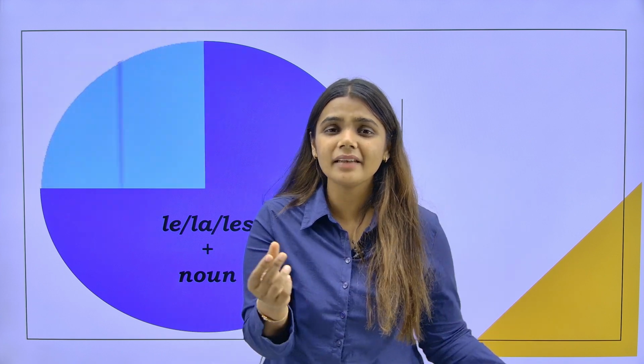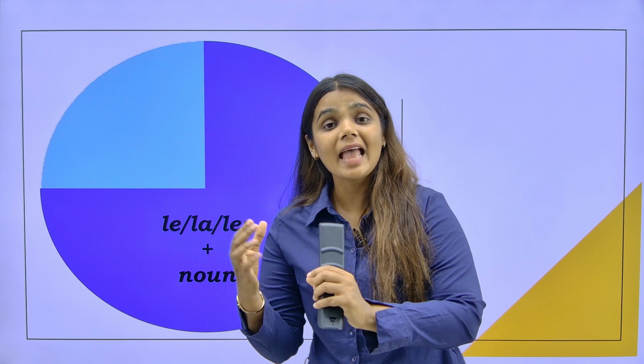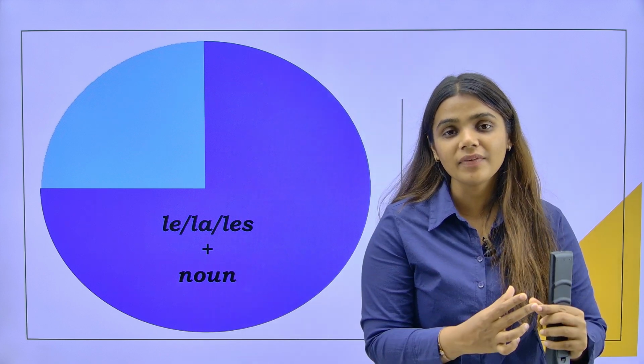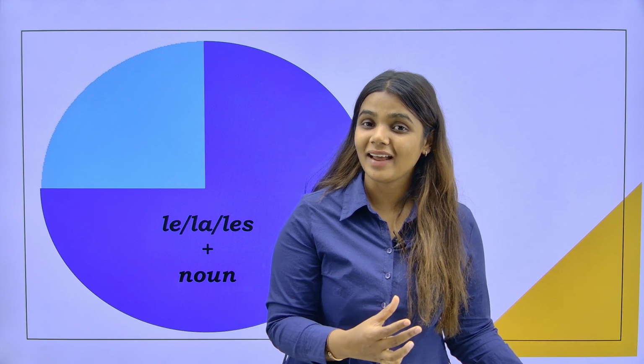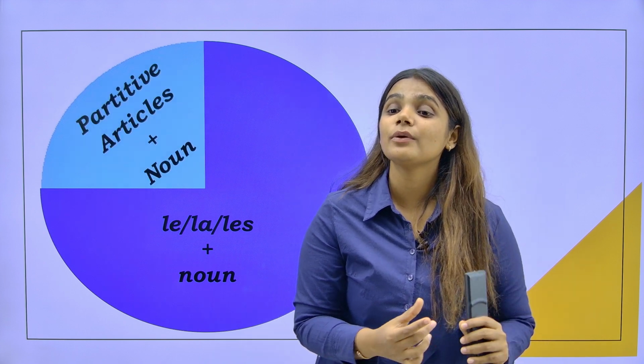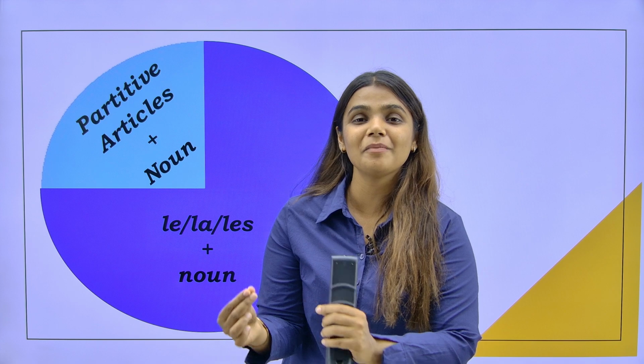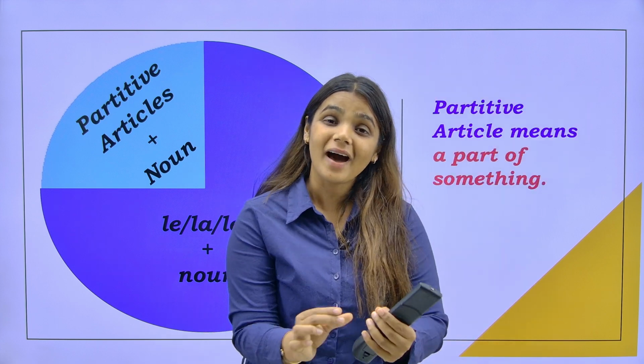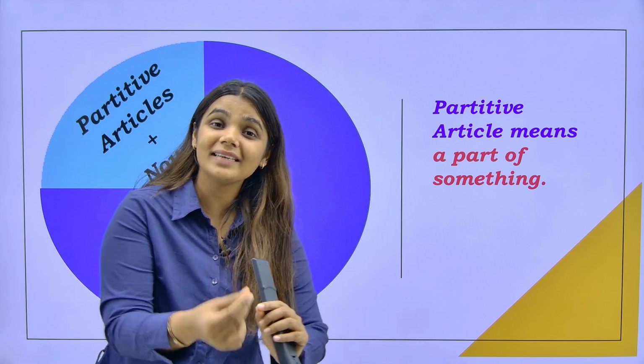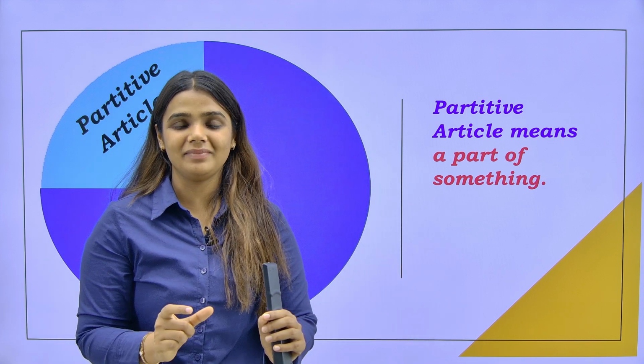You just ate a part of this cake. And this part, I will not use a definite article. I will be using a partitive article plus the noun. The word partitive article itself says that it is a part of something. And in today's module, we are going to learn les articles partitifs.